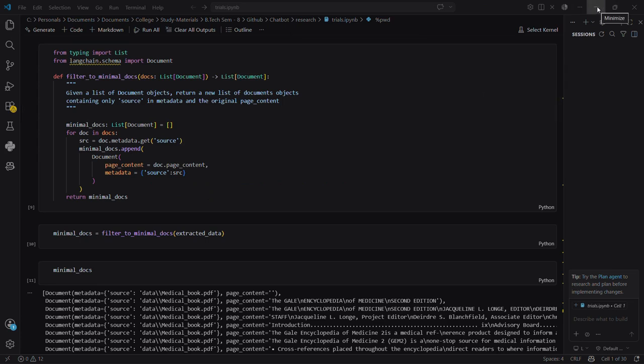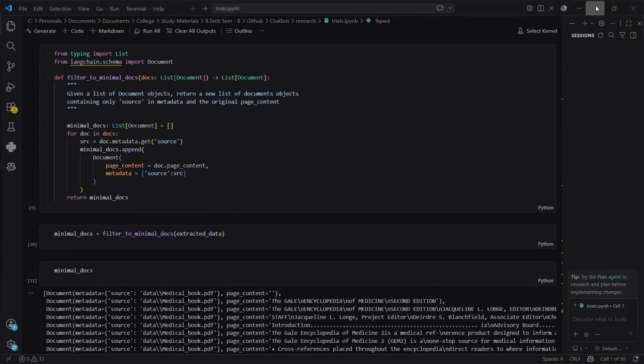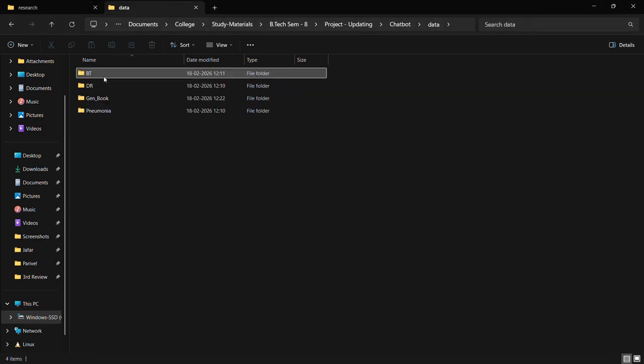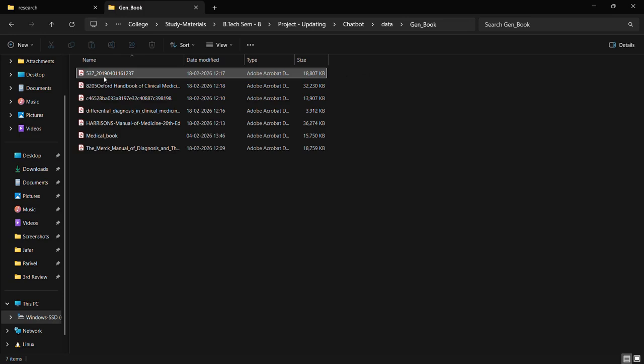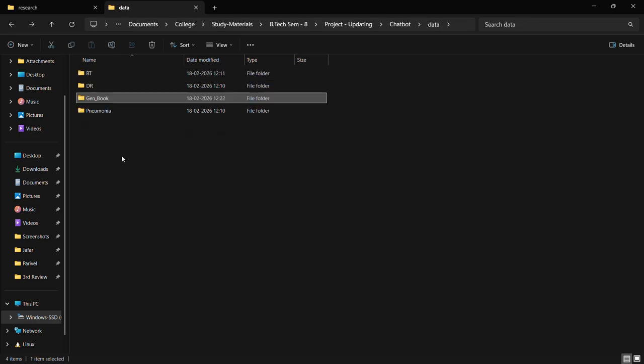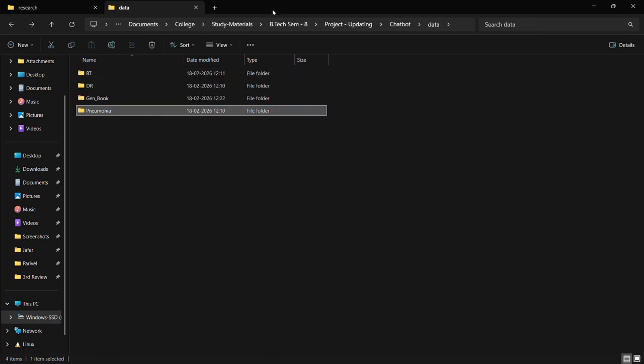Okay, now for the chatbot module, we had data in the form of PDFs. So I included a book for brain tumor, for diabetic retinopathy, for some common medical books, and for pneumonia also.